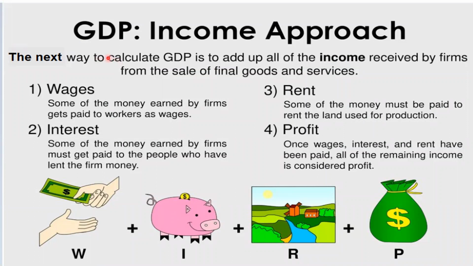So the next way to calculate GDP is by the income approach. It is to add up all the income received by firms from the sale of final goods and services. Wages: some of the money earned by firms gets paid to workers as wages. The workers are remunerated in the form of wages. Interest: the money earned by firms must get paid to the people who have lent the firm money. Rent: some of the money must be paid to the land used for production. Then profit. Once wages, interest and rent have been paid, all of the remaining income is considered profit.